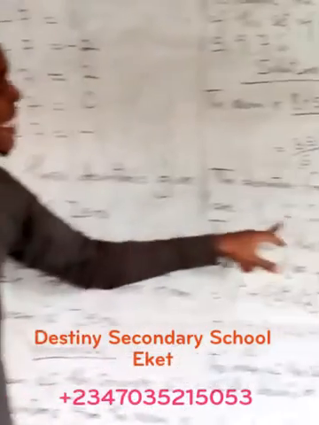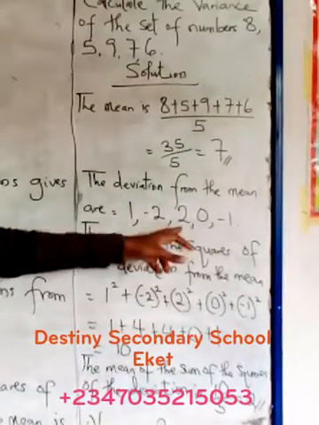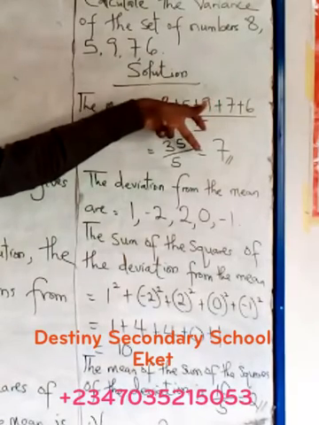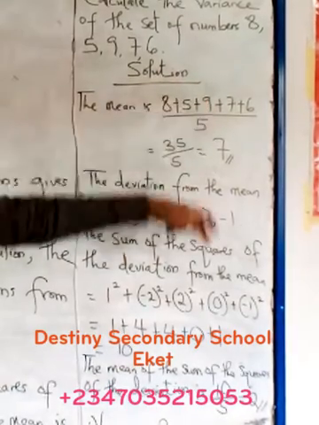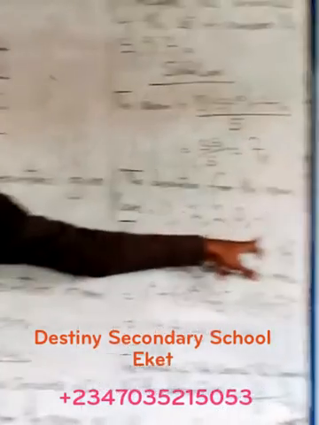The next number we have is 9. 9 minus 7, which is the mean again, is what? 2. 9 minus 7 is 2. Then the next number is 7. 7 minus 7, you know, is 0. Then finally we have 6 minus 7, which is the mean. And that is what? Minus 1.